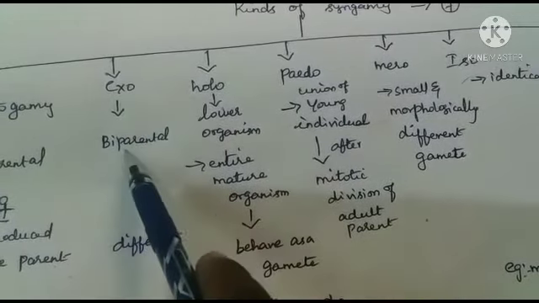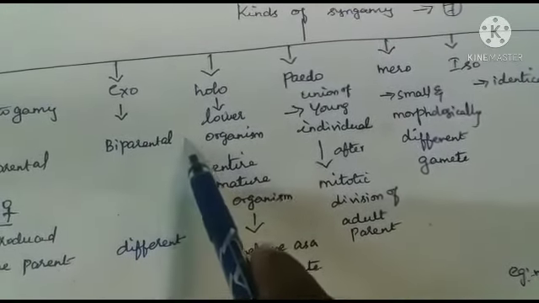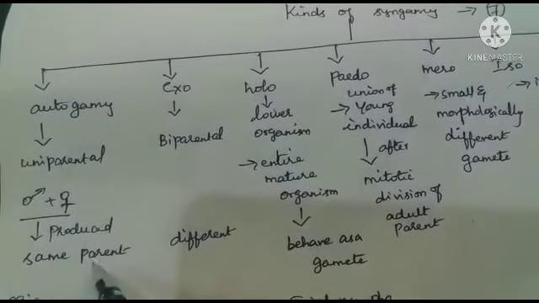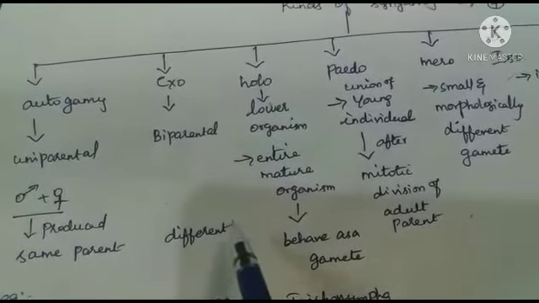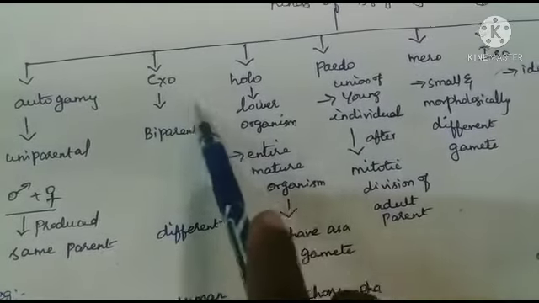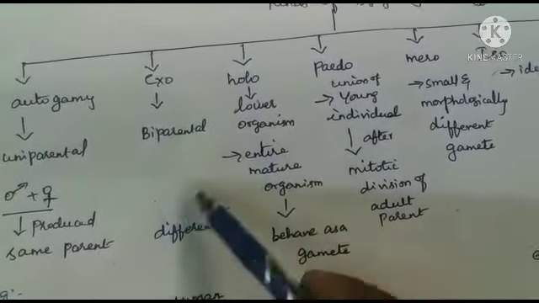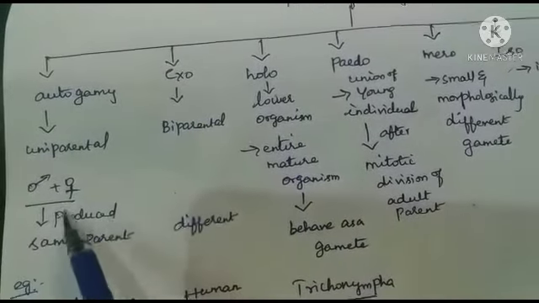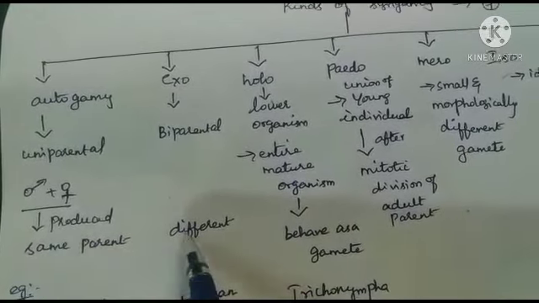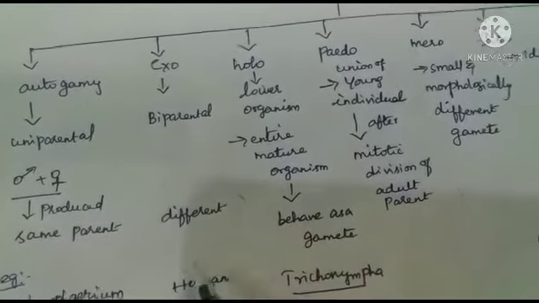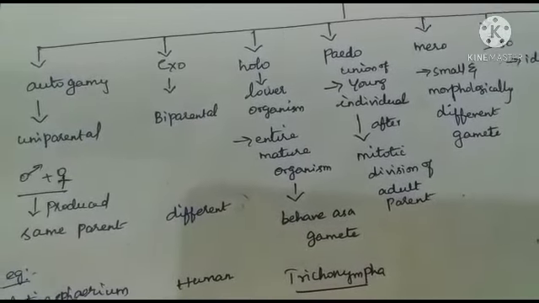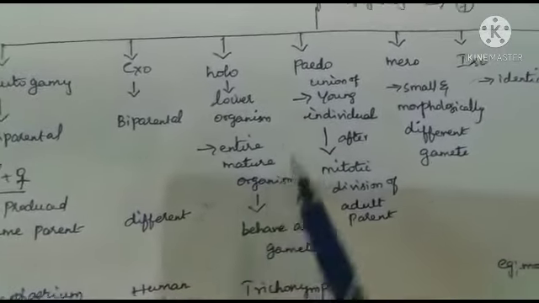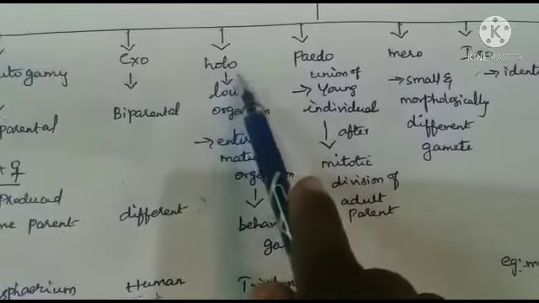Exogamy exhibits biparental fertilization, because male and female gametes are produced from different parents, then they are fused to produce the diploid zygote. For example, human.